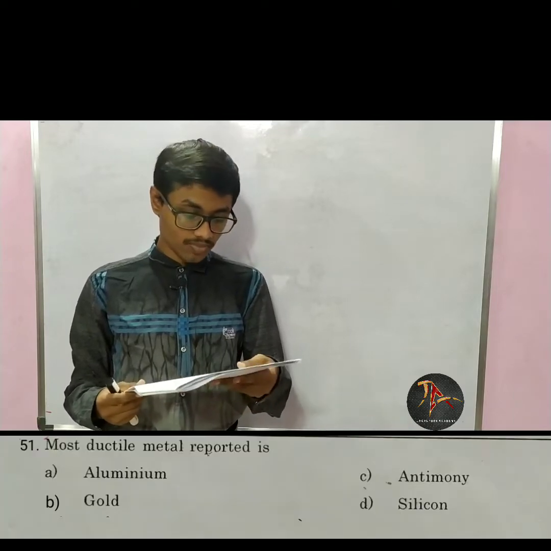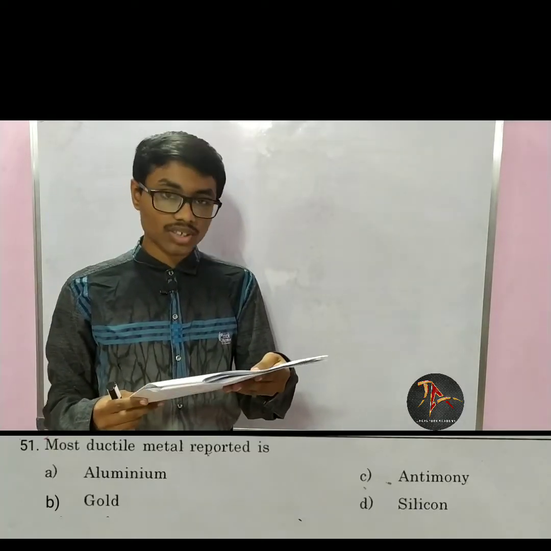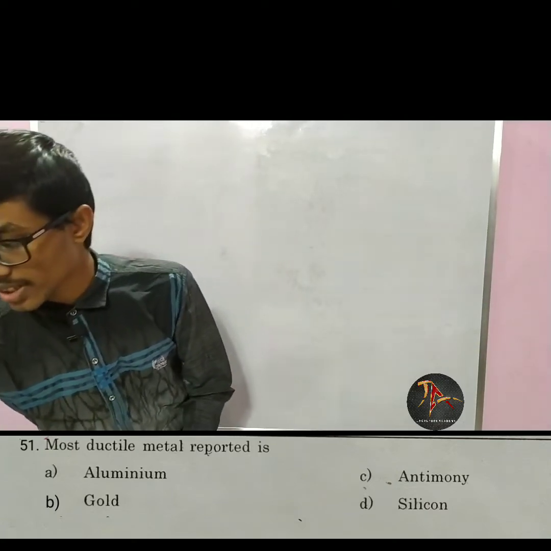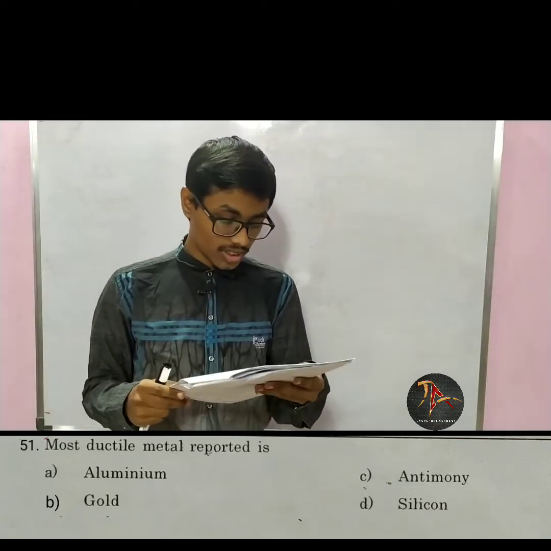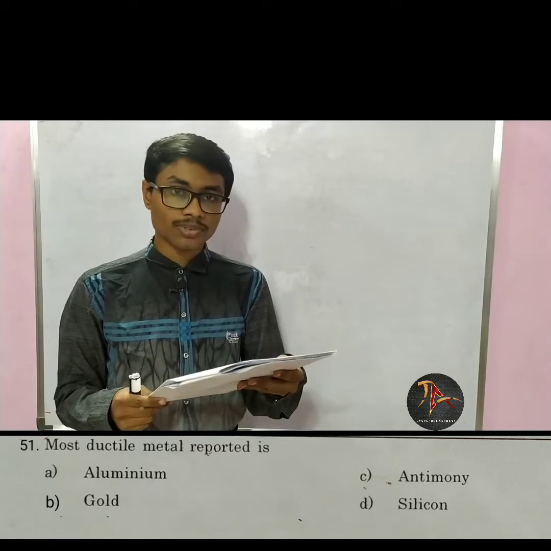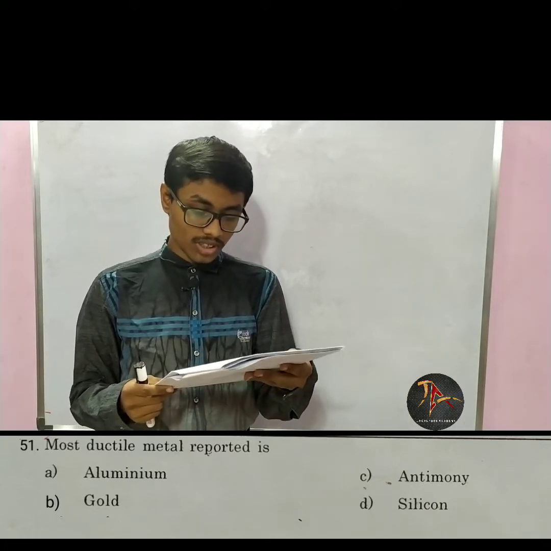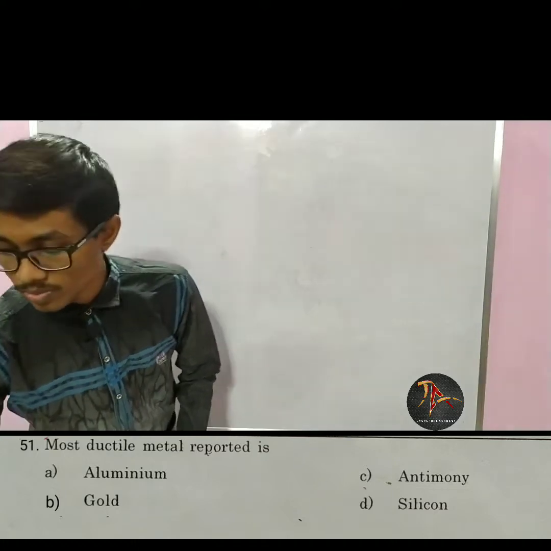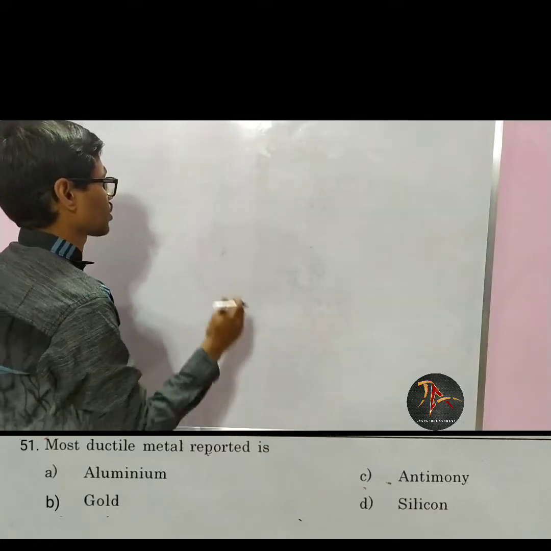So first question you can see on your screen. It says that most ductile metal reported is. Now which is most ductile metal? First option is aluminium, second option is gold, third option is antimony, and fourth option is silicon. Now let me explain that.